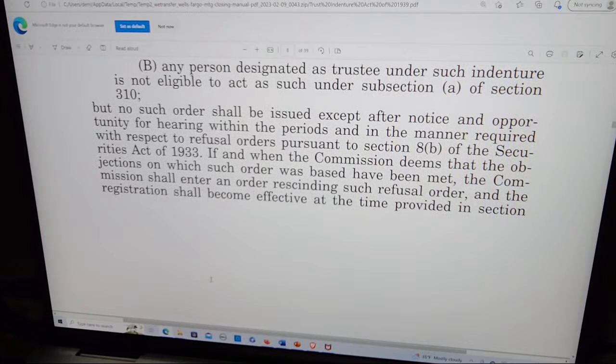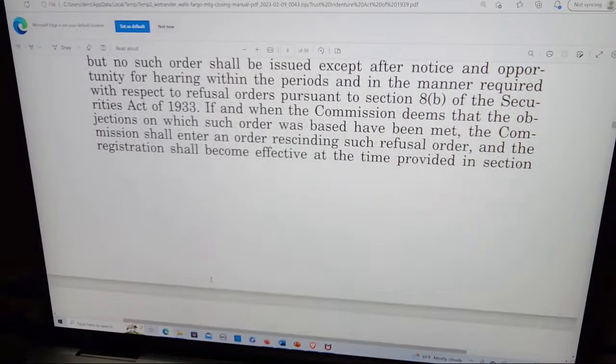But no such order shall be issued except after notice and opportunity for hearing within the periods and in the manner required with respect to refusal orders pursuant to Section 8B of the Securities Act of 1933.